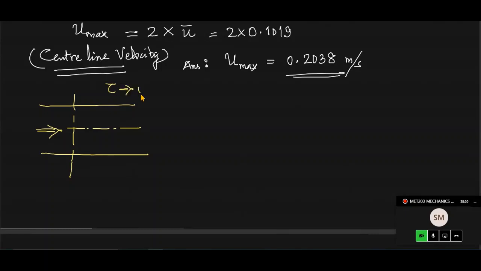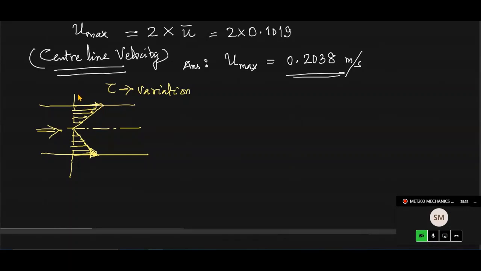So this is the flow direction, and this is the center line, and tau, shear stress tau variation or tau profile variation across a cross section, that will look like this. So this will be like this from the center. Okay, and towards the pipe wall the shear stress will increase. So it is like this. At the wall you can represent it somewhat like this. Okay, at the pipe wall you have the maximum. So maximum is at the pipe wall.